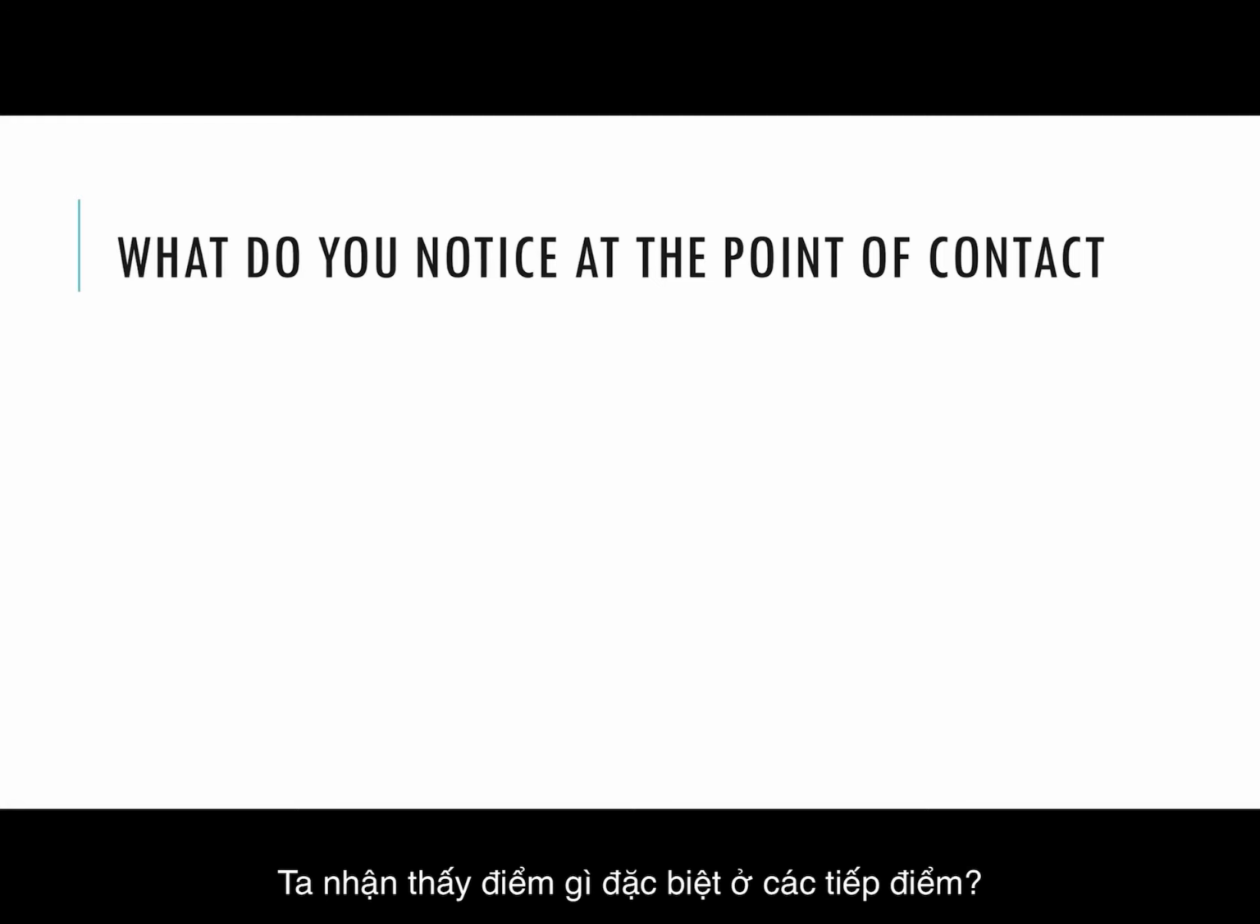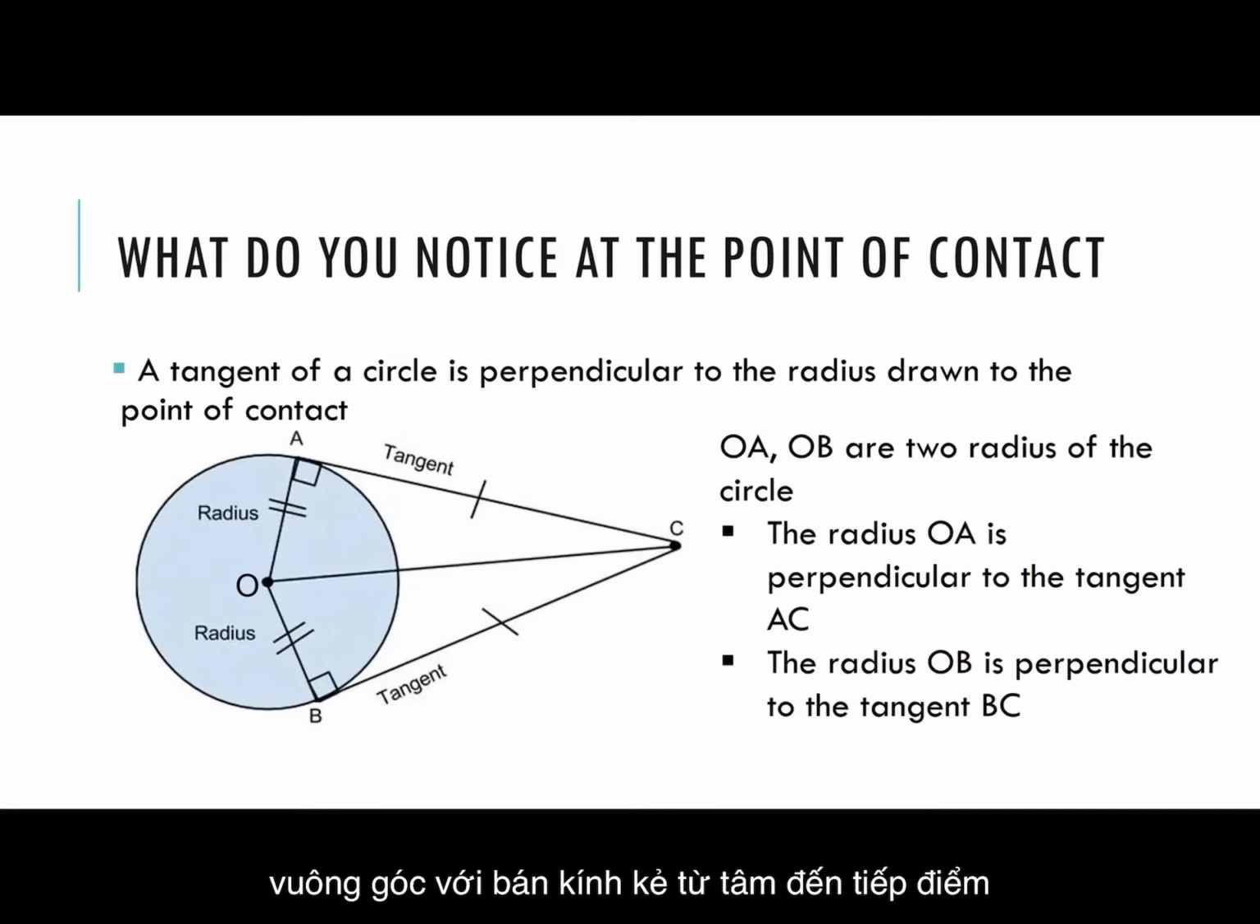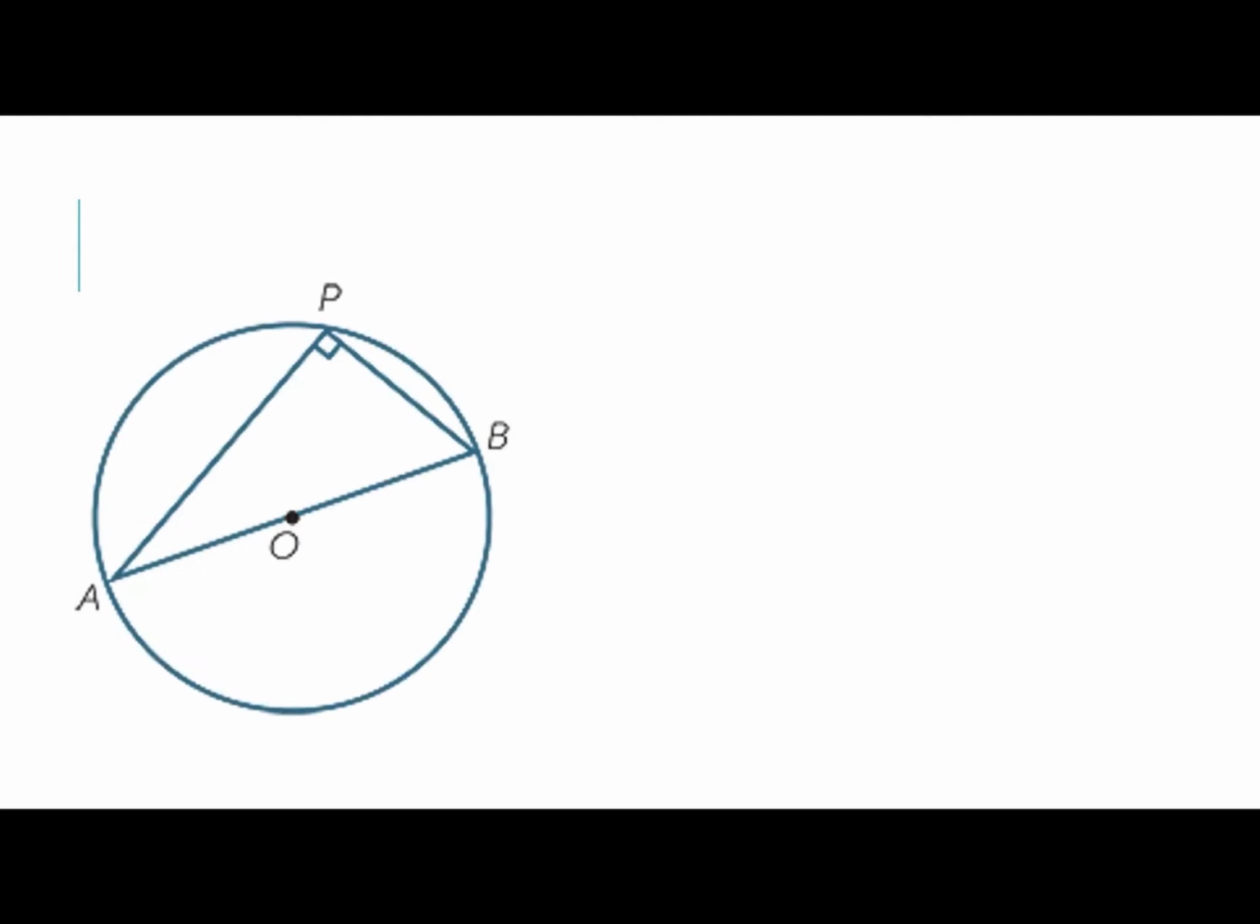Okay, so come back for a bit. What do you notice at T and S? Yes, a tangent of a circle is perpendicular to the radius drawn to the point of contact. OA, OB are two radii of the circle. The radius OA is perpendicular to the tangent AC, and the radius OB is perpendicular to the tangent BC.